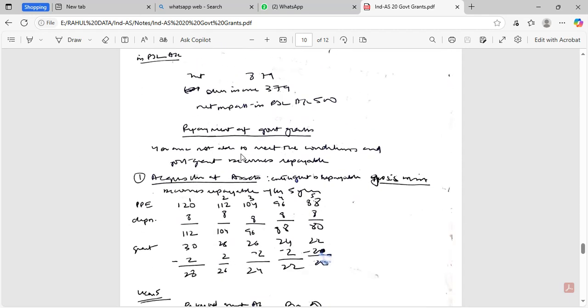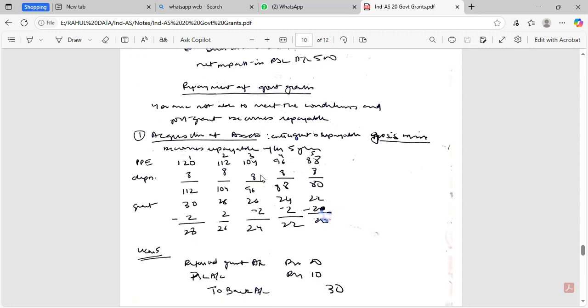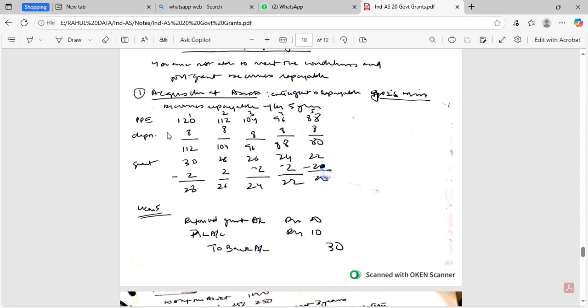Repayment of government grant: you are not able to meet the conditions and the government grant becomes repayable. So let's say, for example, in the first example of 120 crores, wherein gross basis was used, the amount of deferred grant is 20 at the end of year 5, and it is to be repaid back. So deferred grant account debit 20, P&L account debit 10, to bank 30.